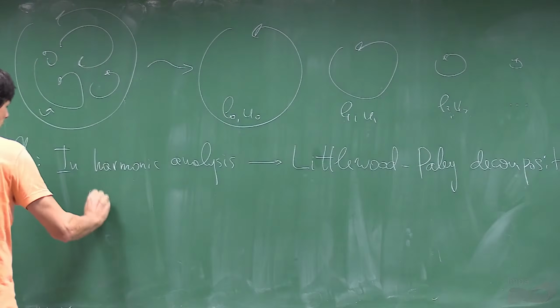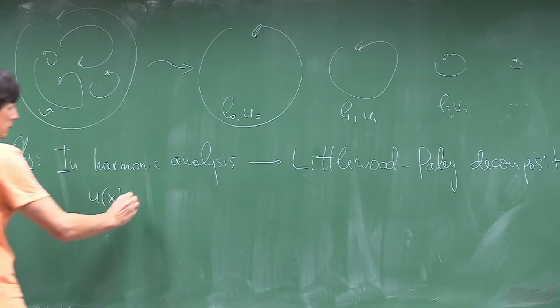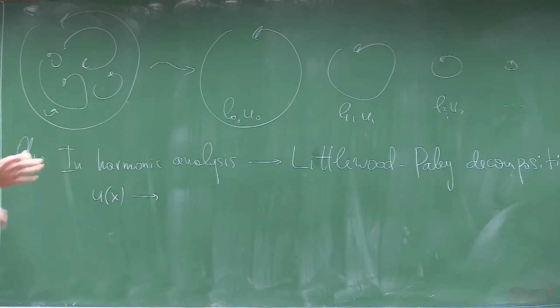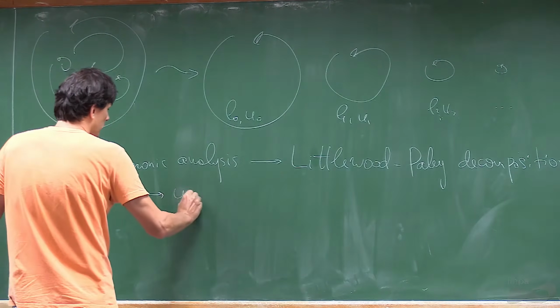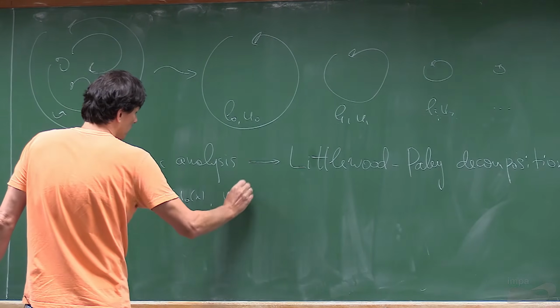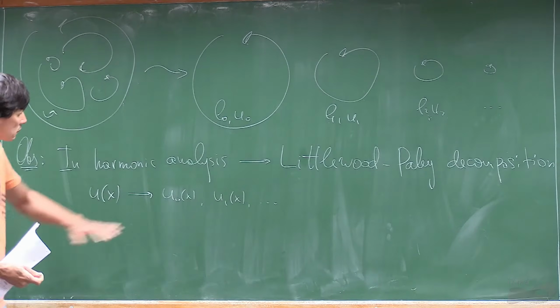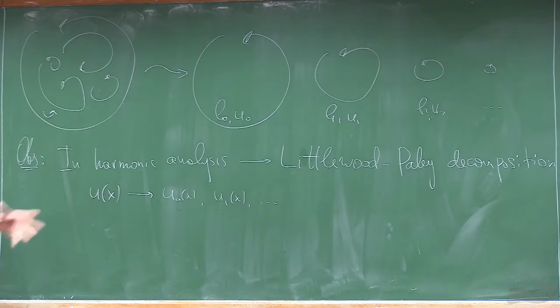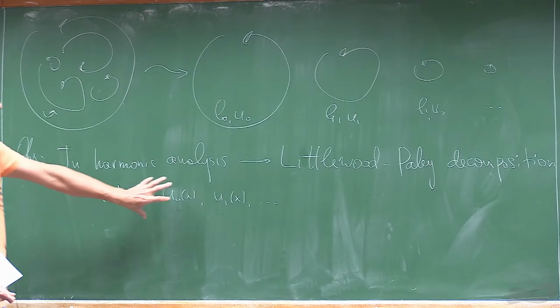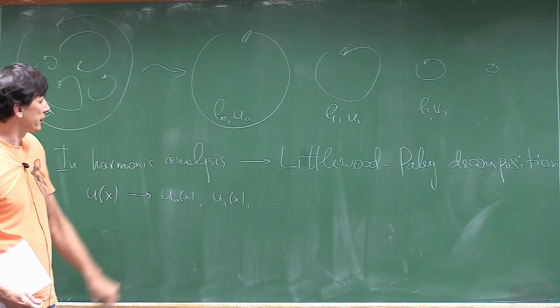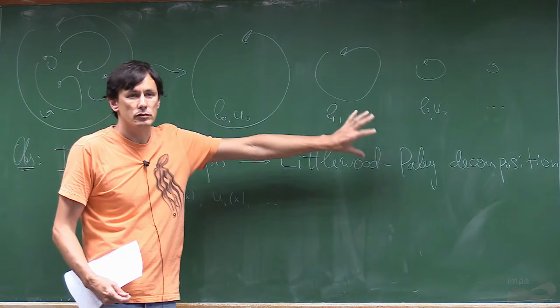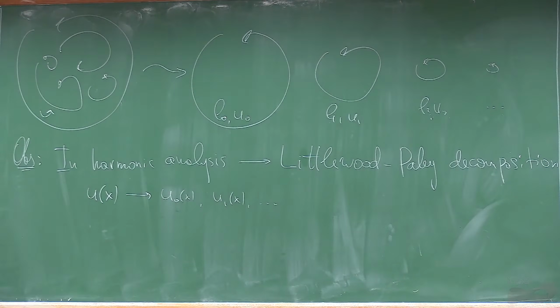What the Littlewood-Paley decomposition does is take the velocity field and decompose it scale by scale into simpler components, where U0 only has variation of scale L0, U1 of scale L1, and so on. So there is this rigorous decomposition in harmonic analysis.